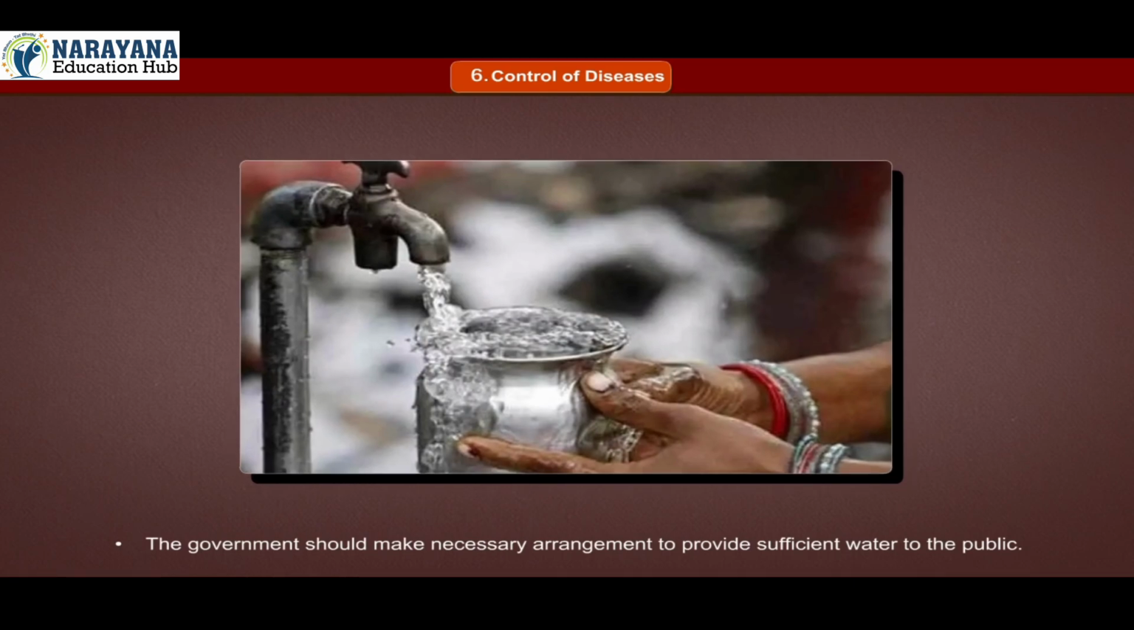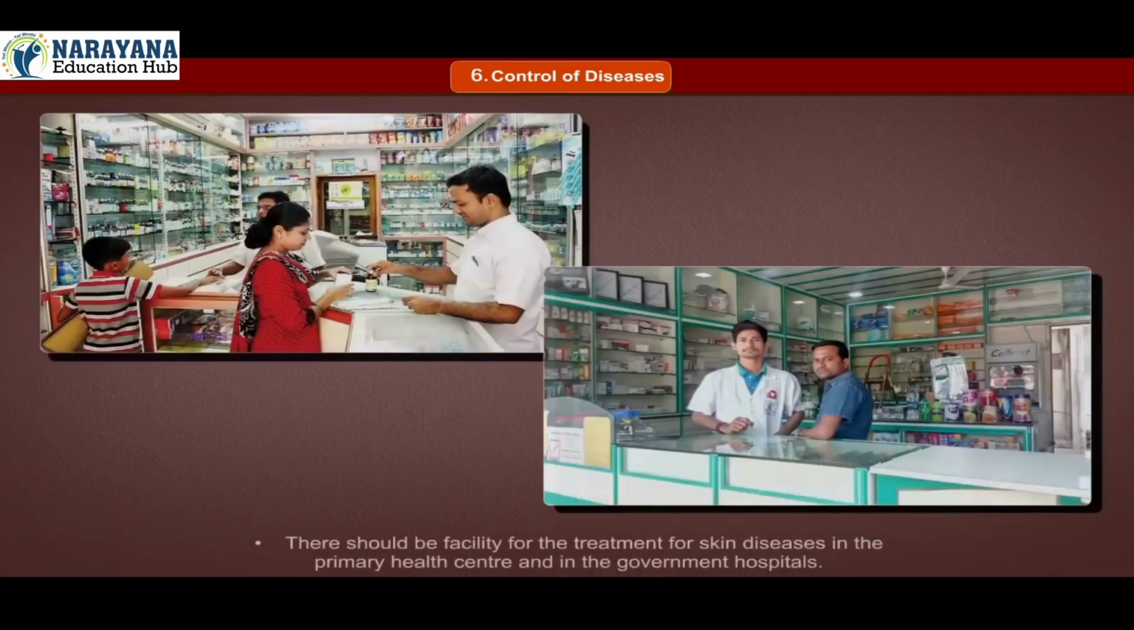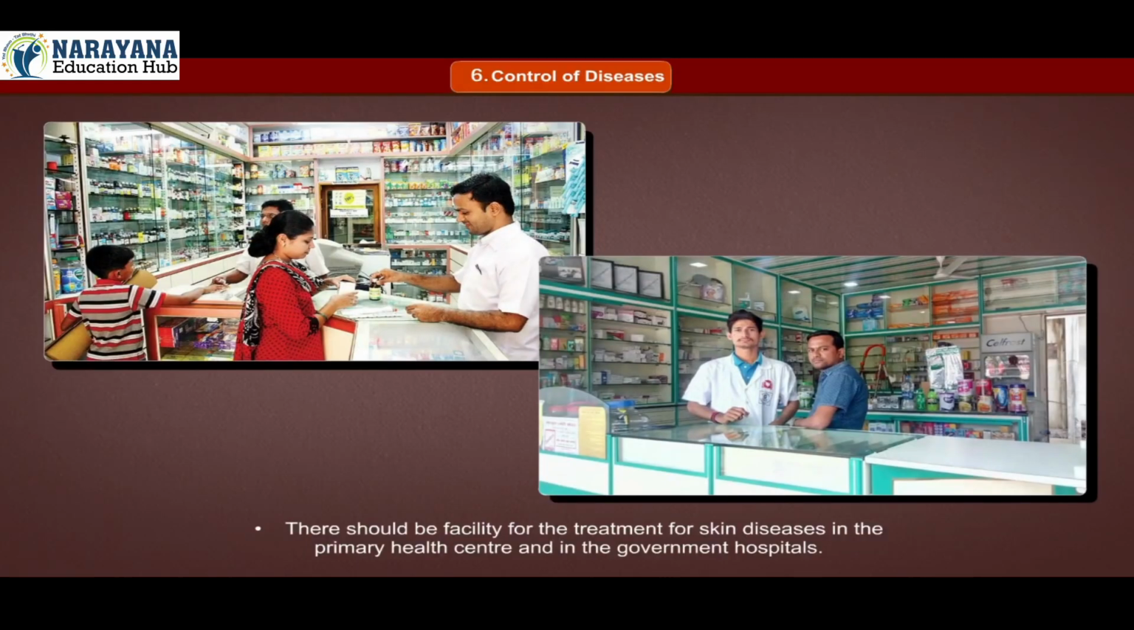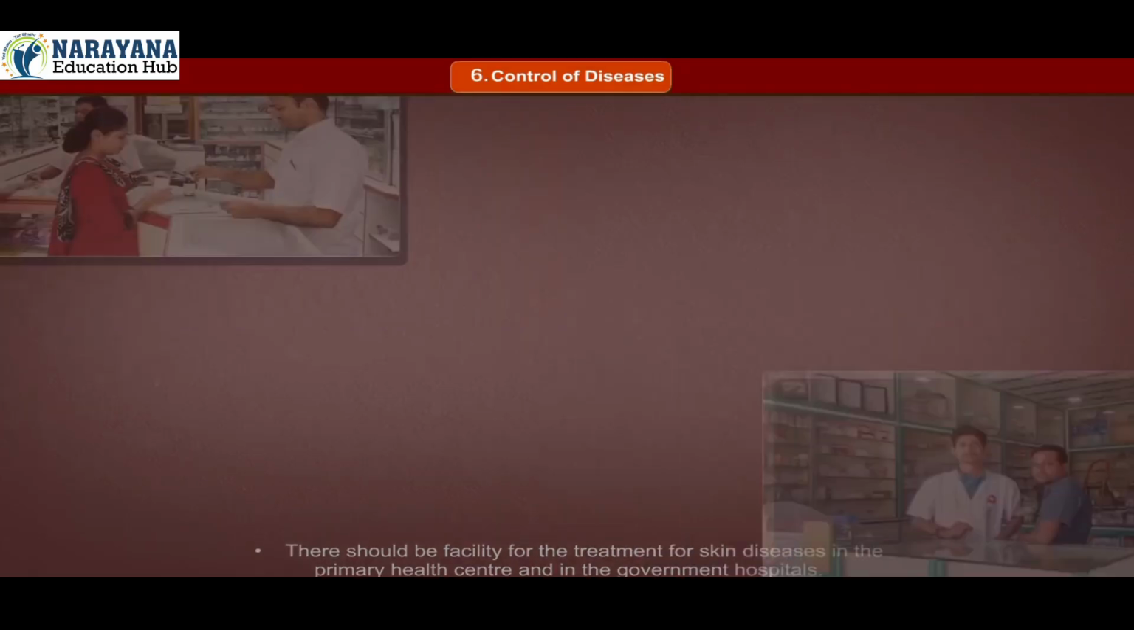The government should make necessary arrangements to provide sufficient water to the public. There should be facilities for the treatment of skin diseases in the primary health centers and in the government hospitals.